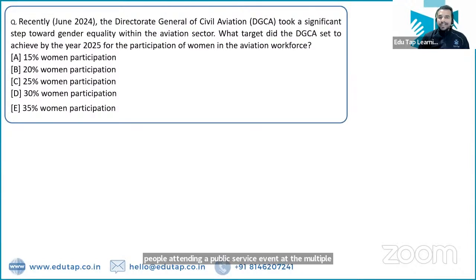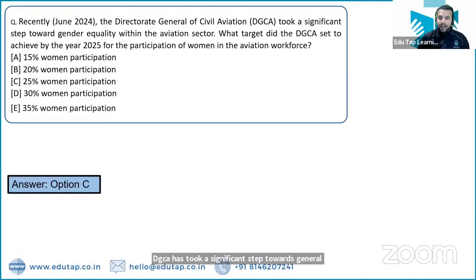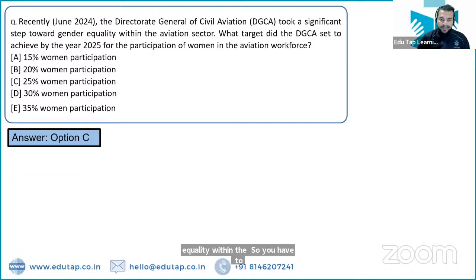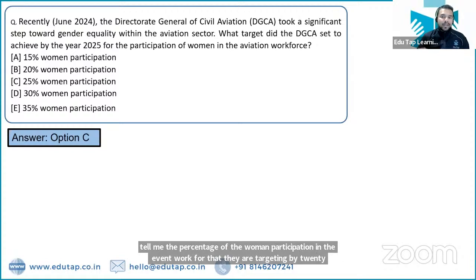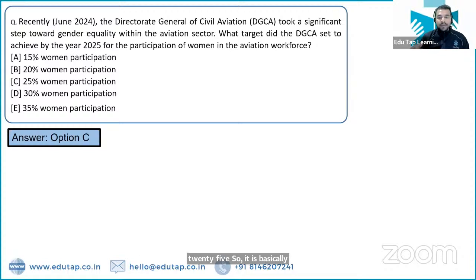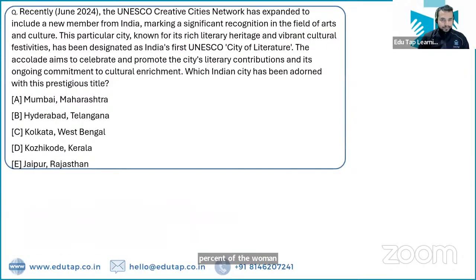Next question. So DGCA has taken a significant step toward gender equality within the aviation sector. So you have to tell me the percentage of women participation in the aviation workforce that they are targeting by 2025. So it is basically targeting 25% women in the aviation workforce by the year 2025, right?